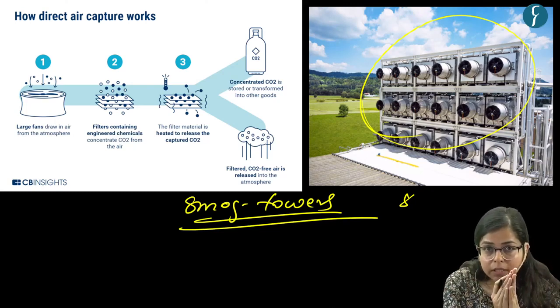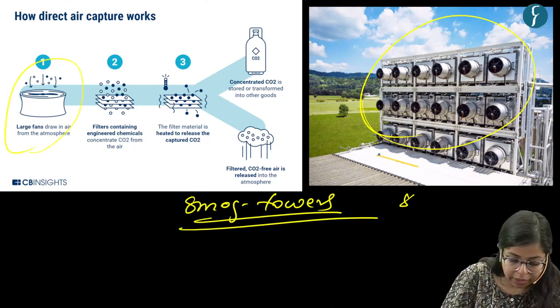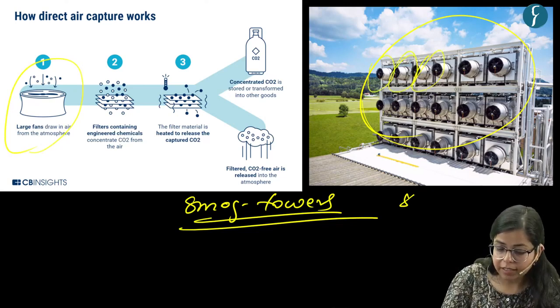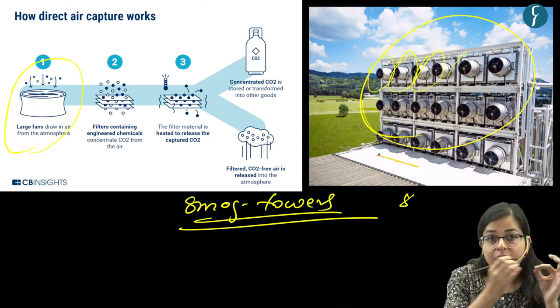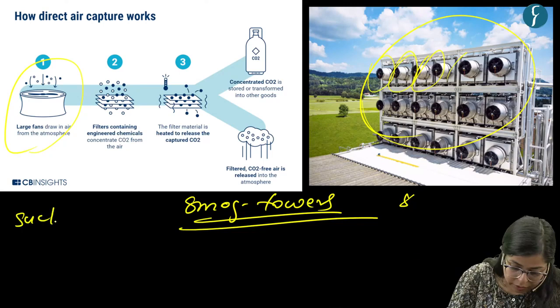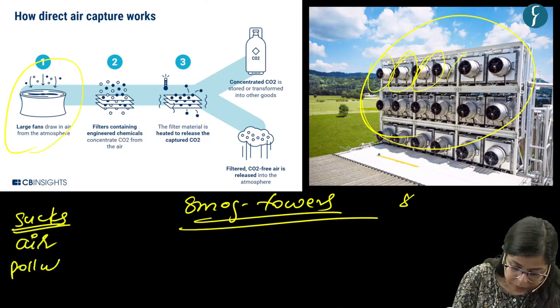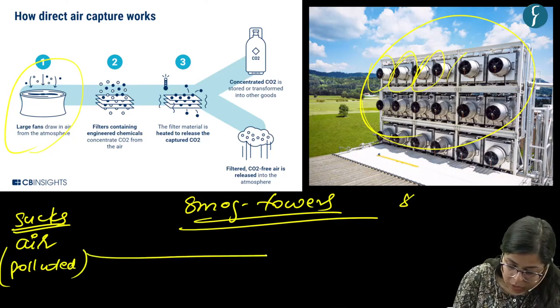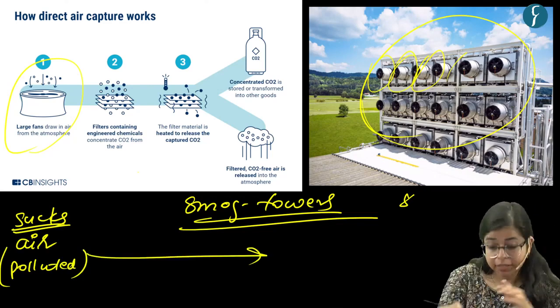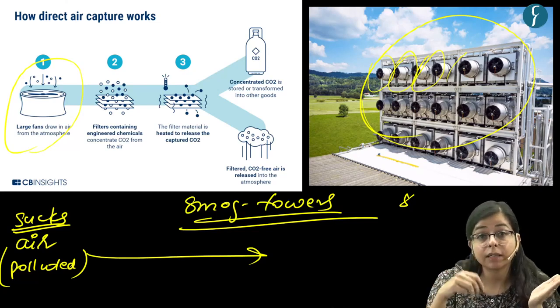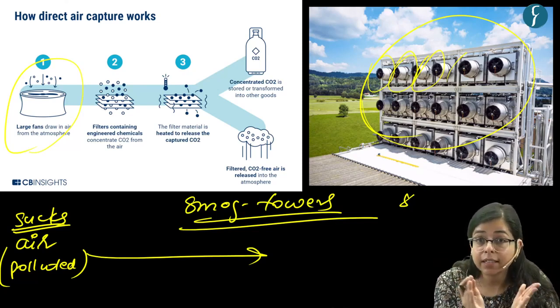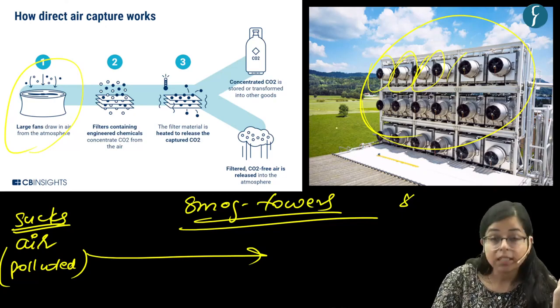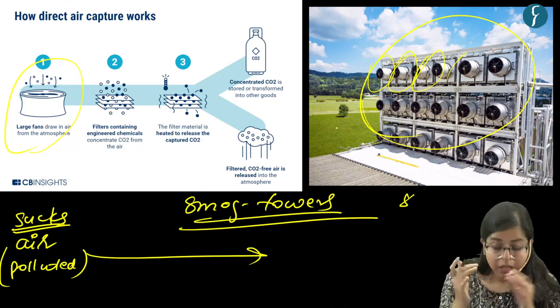The theme of this technique is that there is a certain kind of installation with fans in it, right, which sucks in air. It pulls in polluted air. There are some filters inside these smoke towers, and these fans also have some filters, right?